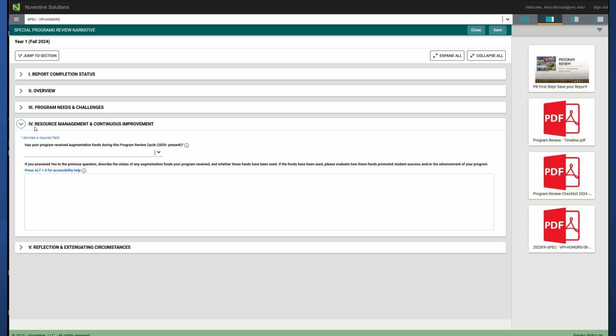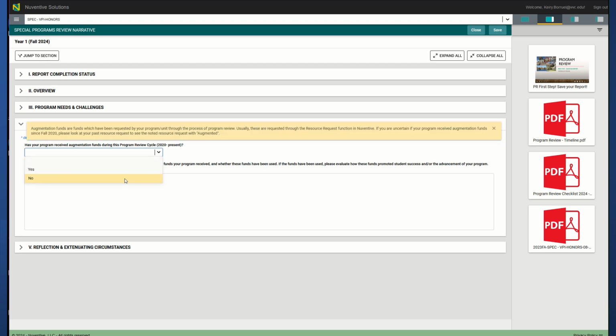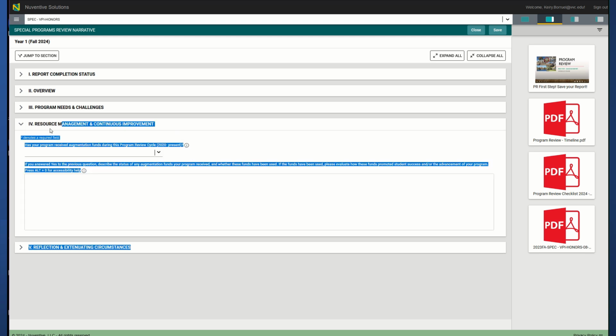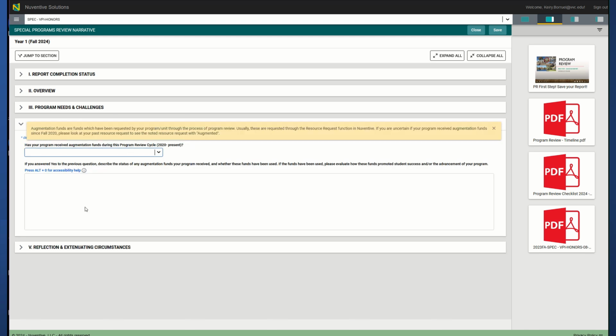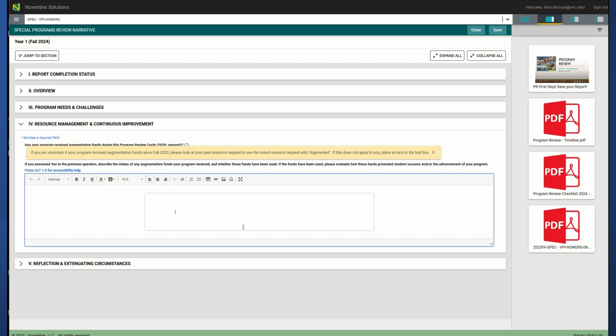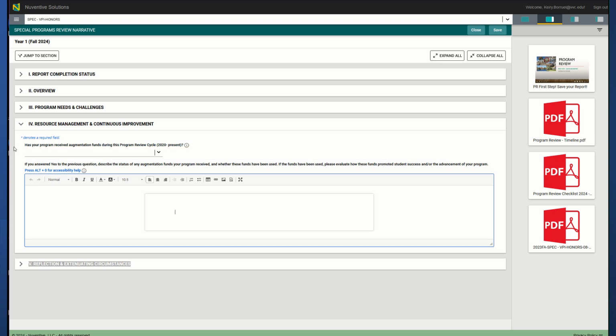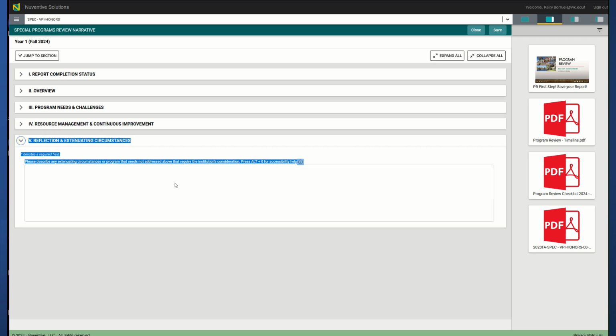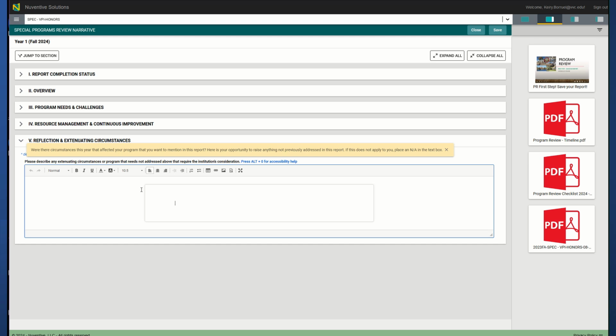And then the next section is going to be the resource management and continuous improvement. So here you have your program. It asks you if your program has received augmentation during the last program review cycle, yes or no. And then again, it gives you some little hints right here of things you could do. If yes, tell us the status of that augmentation, whether you received it, whether those funds were used, etc. And again, after you're done here, you could save, then go to your reflection and extenuating circumstances.